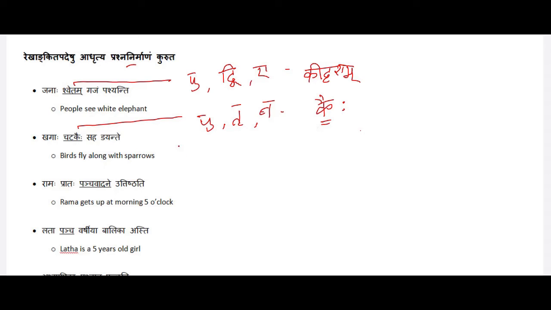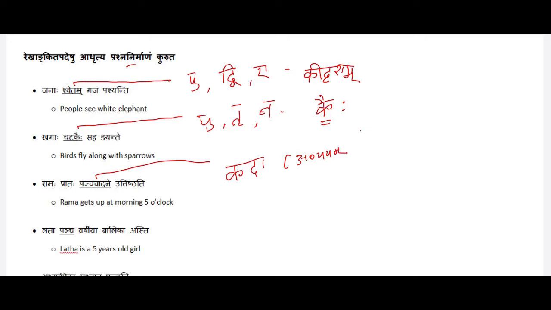Let's look at the next sentence. Ramaha Prataha Panchavadane Uttishtati. Rama gets up at morning 5 o'clock. Here the underlined word is Panchavadane. When we are questioning a word which represents time, we have to use the word Kada.